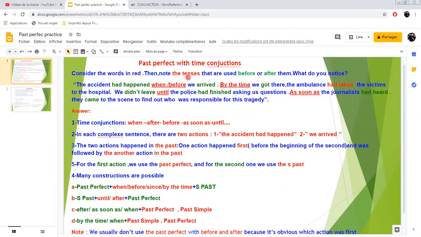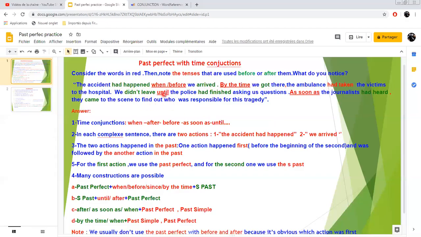Then note the tenses that are used before or after them. What do you notice? So I'm going to read the passage. The accident had happened when or before we arrived. By the time we got there, the ambulance had taken the victims to the hospital.